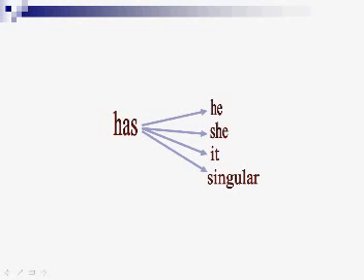Repeat after me, please. He has. She has. It has. A boy has. A girl has. A student has. Should be one person or one thing. A cat has. Okay?